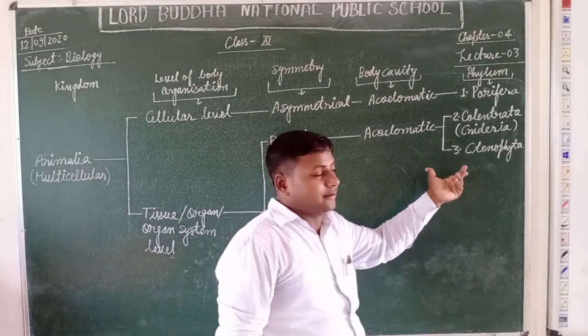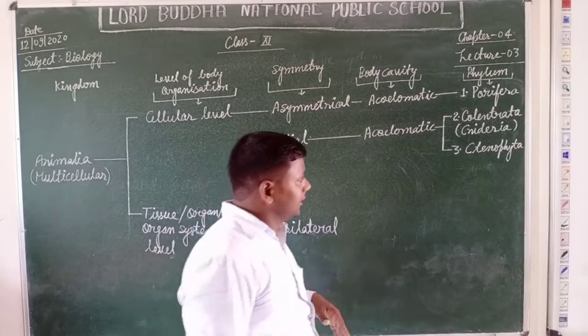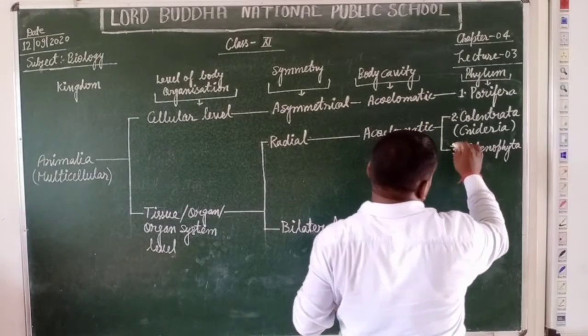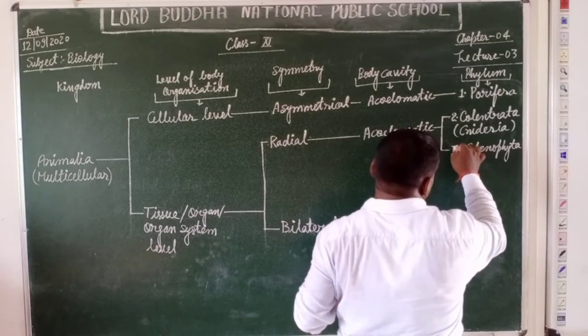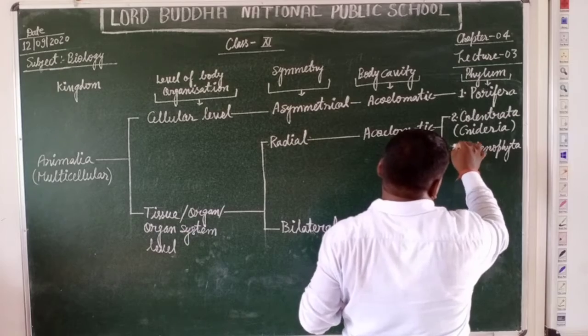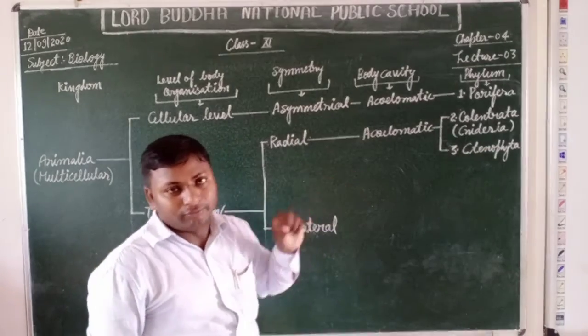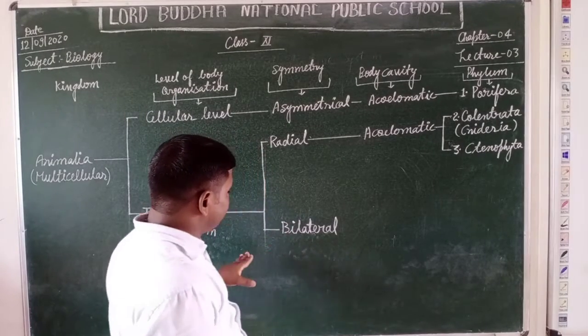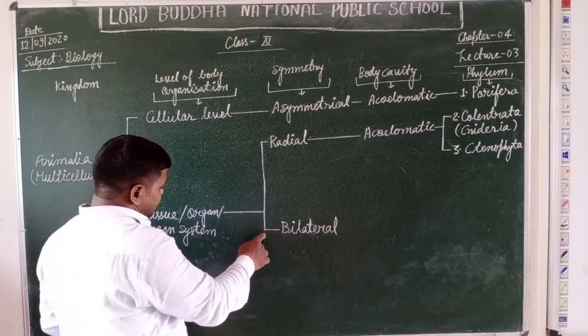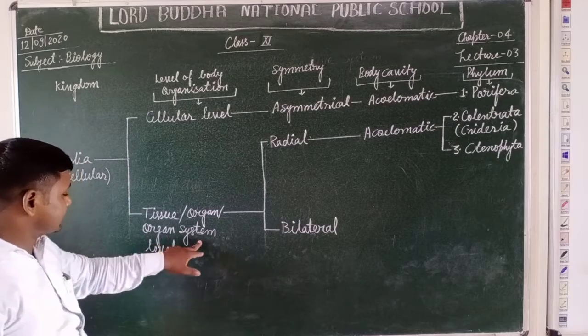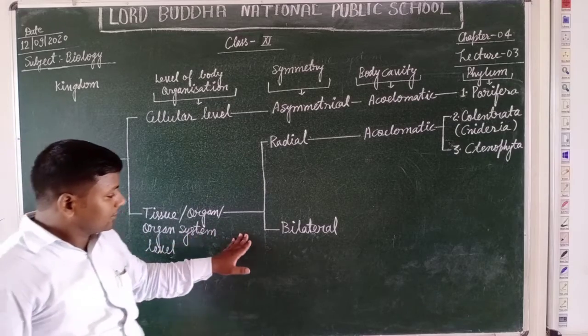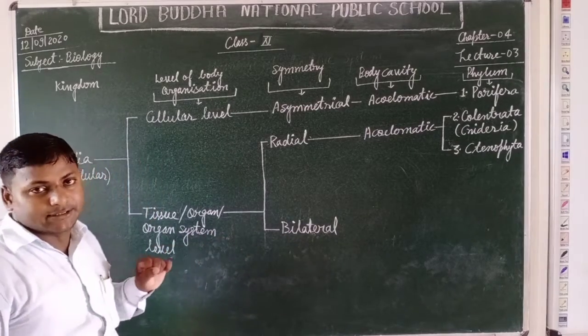That's why they are classified in a new phylum according to the modern system of classification, and this phylum is known as Ctenophora.